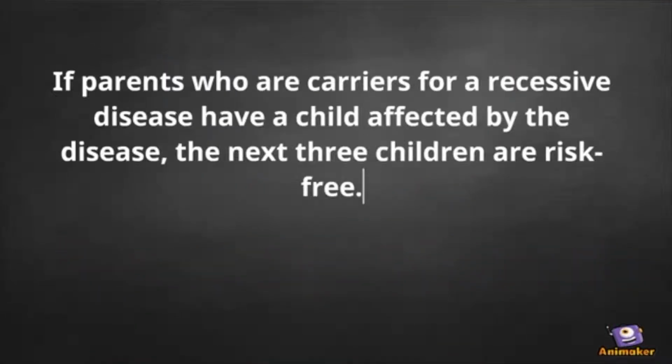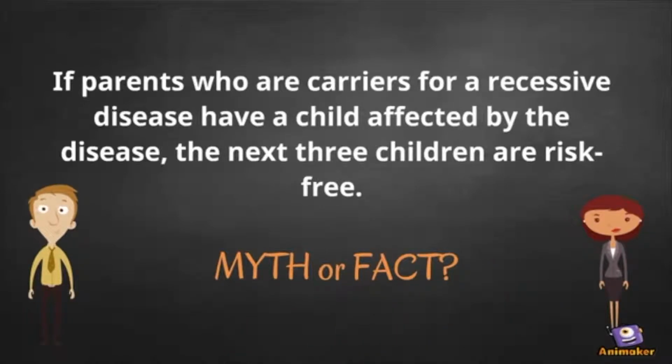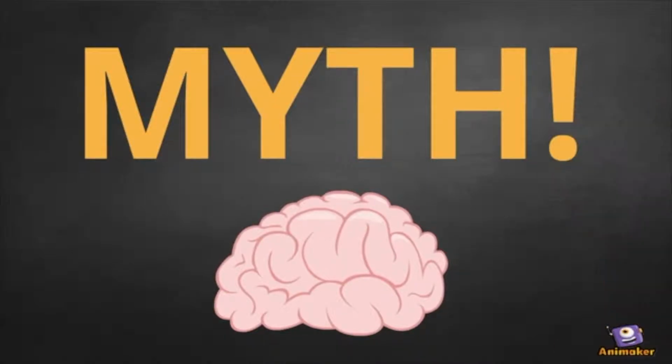If parents who are carriers for a recessive disease have a child affected by the disease, the next 3 children are risk-free. Myth or fact? It's easy to get confused when looking at what diseases are passed on and the likelihood of them being passed.